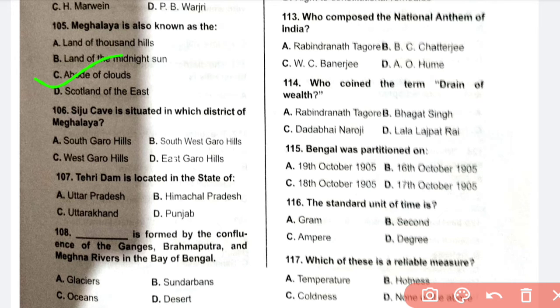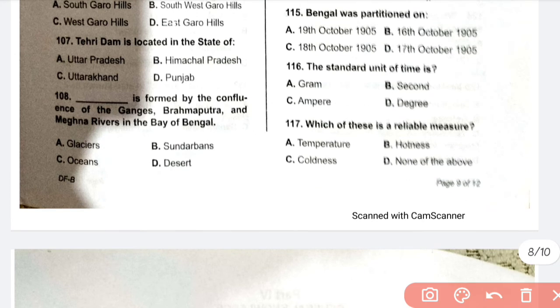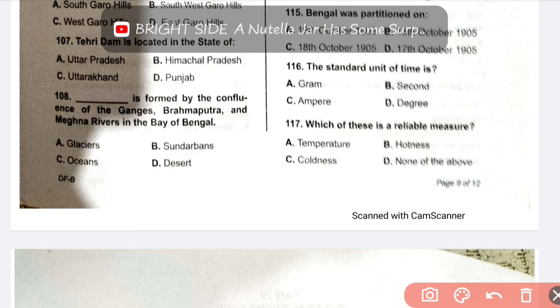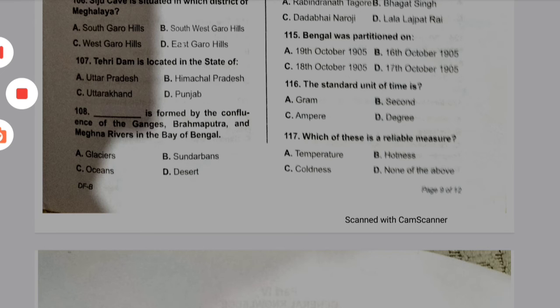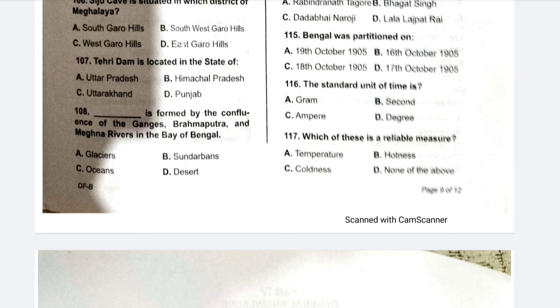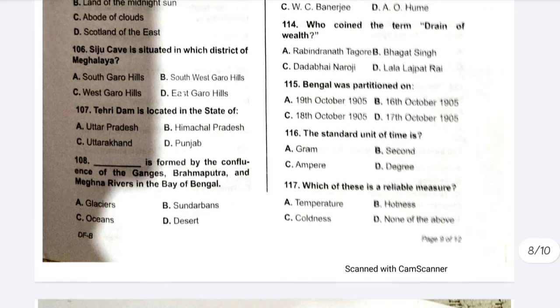Siju Cave is in which district of Meghalaya? South Garo Hills, A. Tehri Dam is located in the state of Uttarakhand, C. The confluence of the Ganga, Brahmaputra and Meghna rivers in the Bay of Bengal. This is the correct answer, B, Sundarban. 108, then